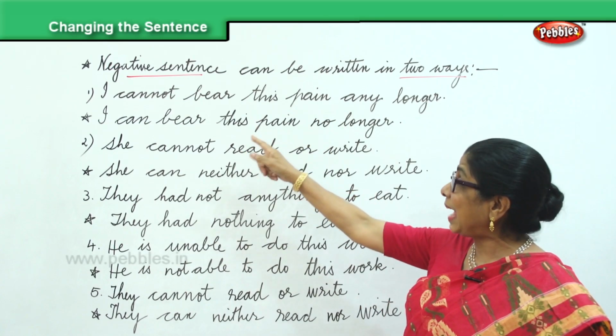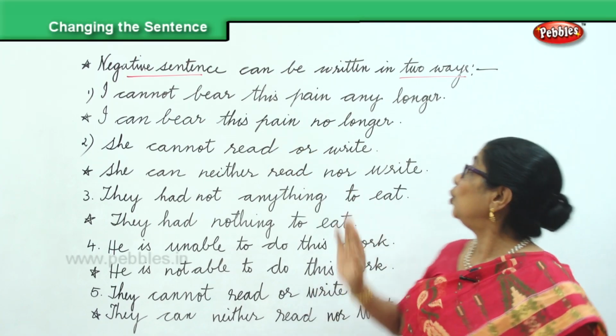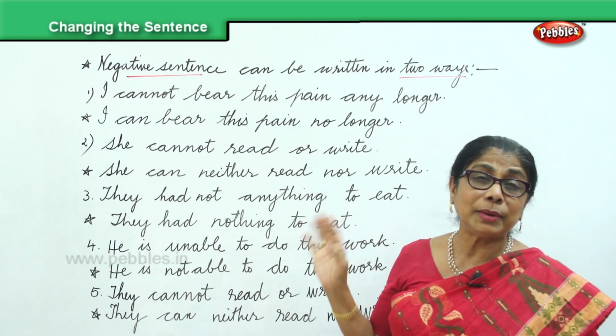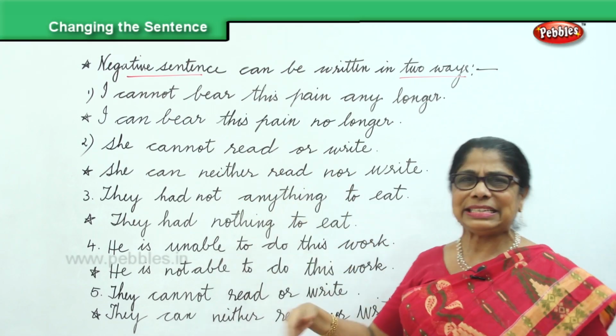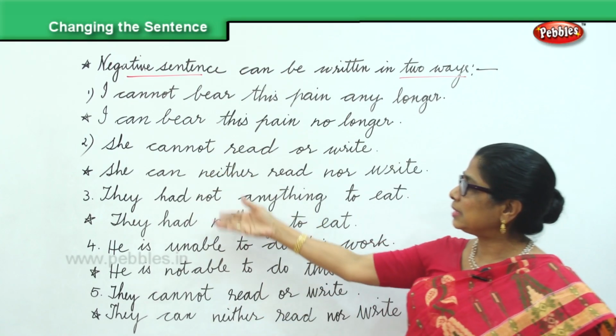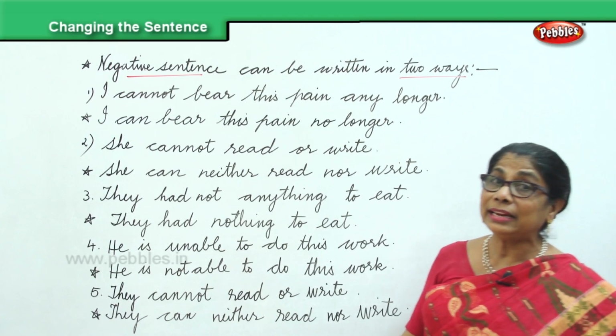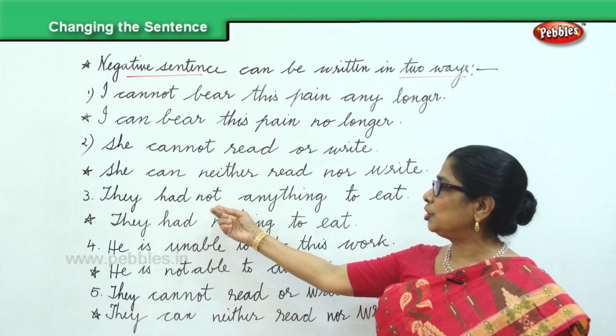Another way is, I can bear this pain no longer. She cannot read or write. She can neither read nor write. Two sentences, both negative, just adding a single word or changing a word.